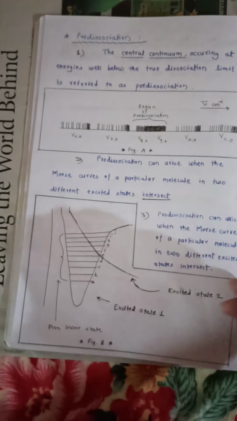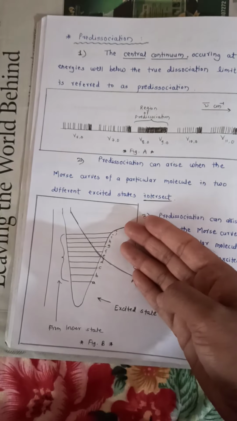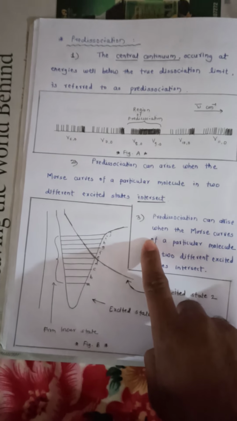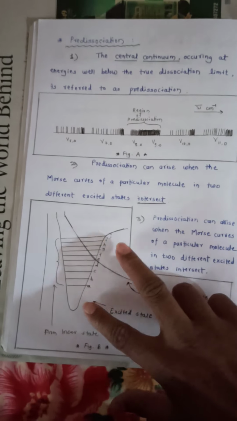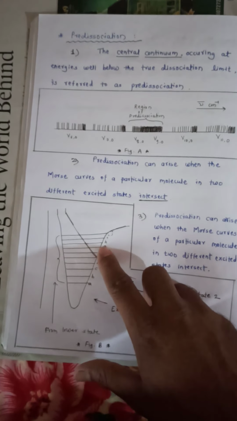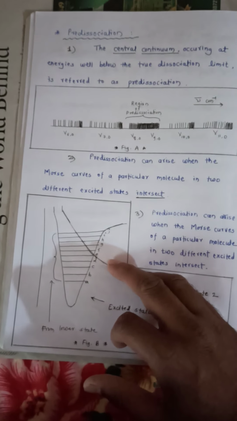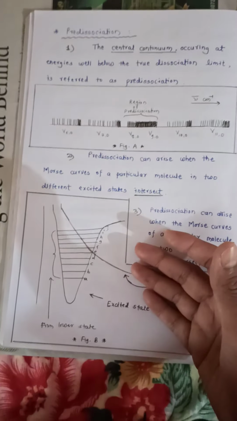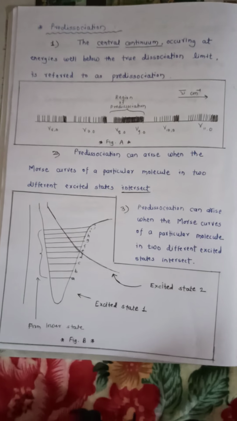In the Franck-Condon principle, we have seen that when a transition takes place to upper levels like I, J, K, the molecule dissociates at that level and we get a continuum. But here, as two excited states intersect, due to that intersection the molecule can dissociate at D, E or F. On the other hand, if transitions go into level G, H or I, it will again give a normal vibrational electronic spectrum including rotational fine structure once more.